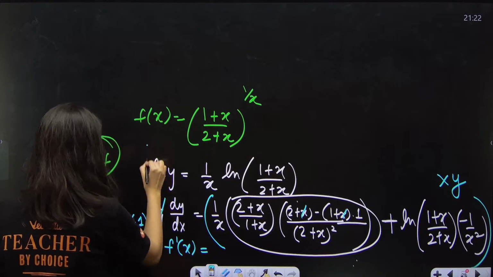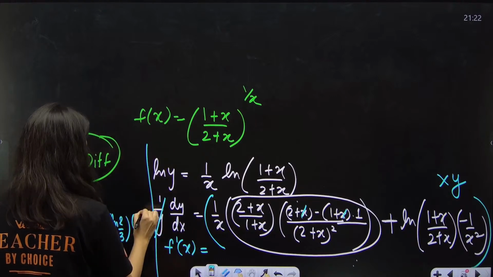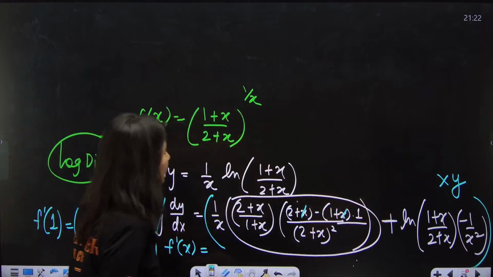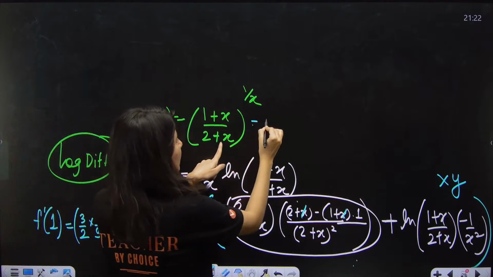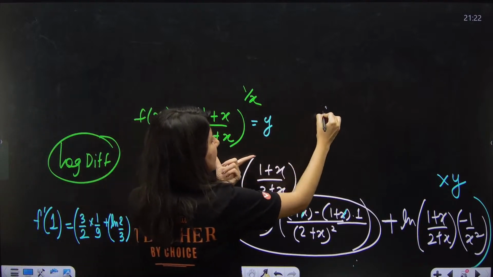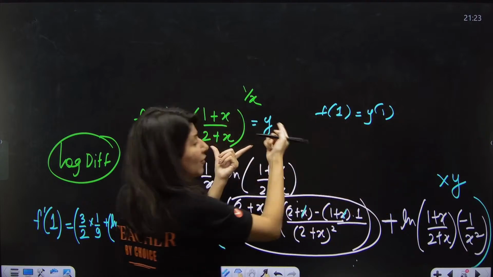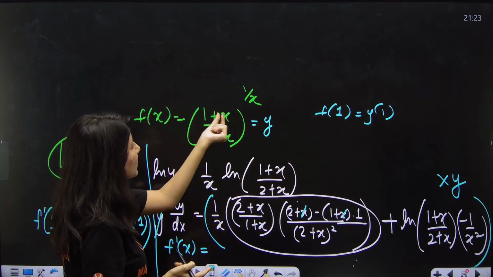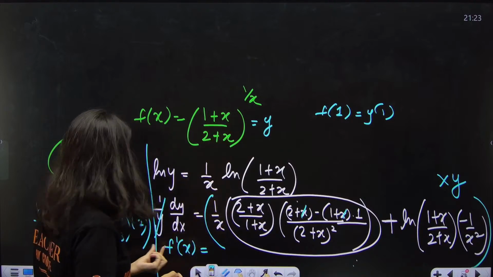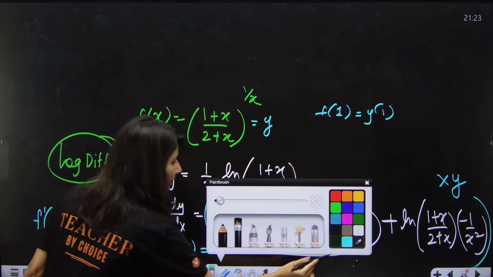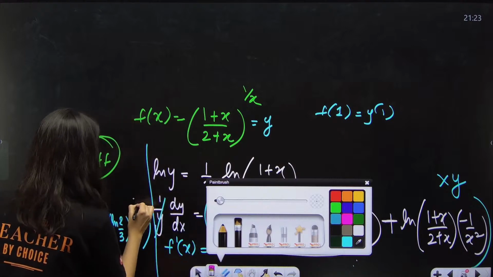Let's not forget that we have a y in multiplication. What is y? This is y. So we need to put 1 over here. Basically, f of 1 will be equals to y of 1. This y is f of 1. So it is going to become 1 plus 1, 2 by 3. This is your 2 by 3. So you need to multiply this whole thing by 2 by 3.